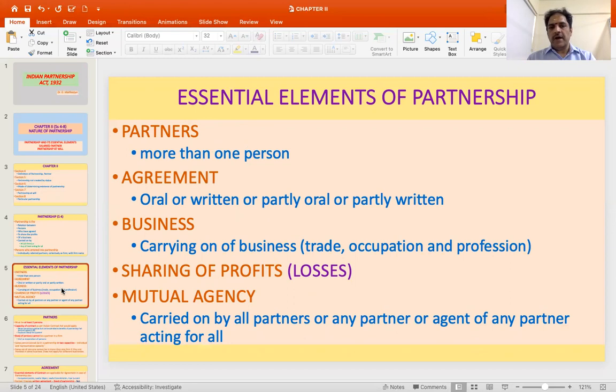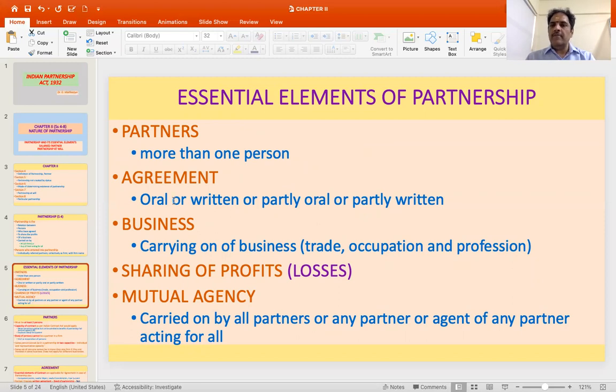First is partners, that is, more than one person. You cannot have a partnership of one person. If there are two persons and one person dies, automatically the partnership will go. Similarly, if one person becomes insolvent, automatically the partnership will go. A one-person company is possible, but a one-person partnership is not possible.